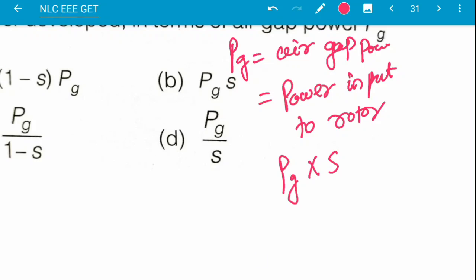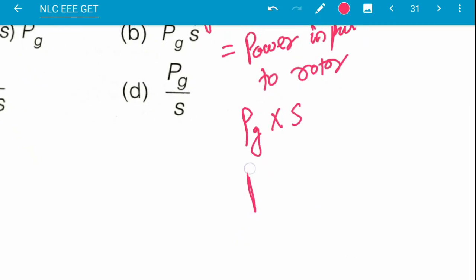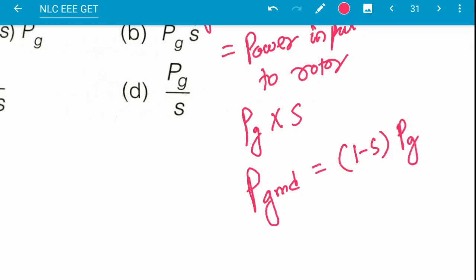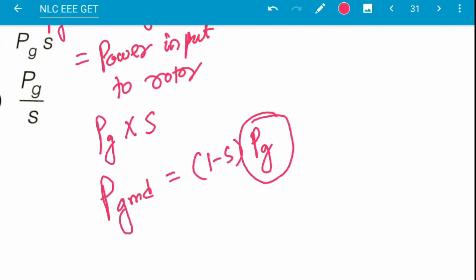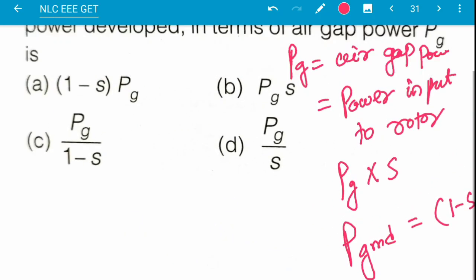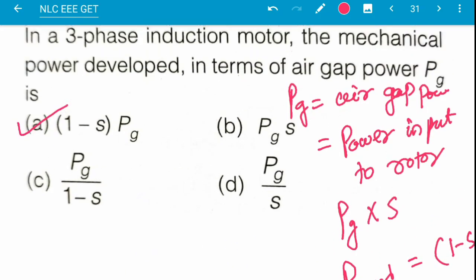The remaining part is the gross mechanical power developed, Pgmd, which is equal to (1 minus S) times Pg. So the answer is: mechanical power developed is (1 minus S) into Pg.